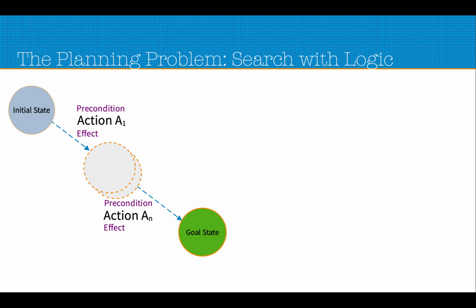But in planning, instead of making just a transition, we see that certain preconditions are valid, and then we apply an action, and as we apply the action, certain effects are generated, and using this action we make a transition from one state to another state. There may be several actions defined, and different edges can be annotated with different actions. Without actions we don't make a move or a transition in the planning graph.